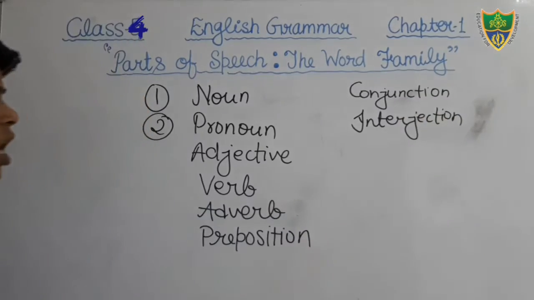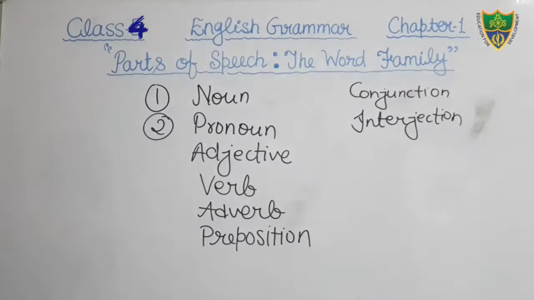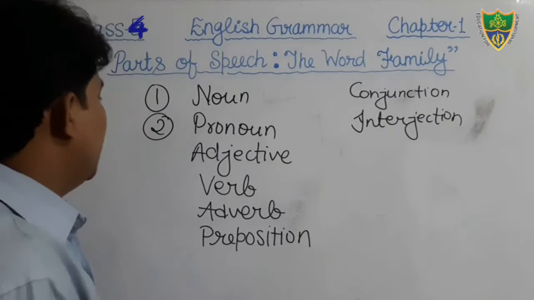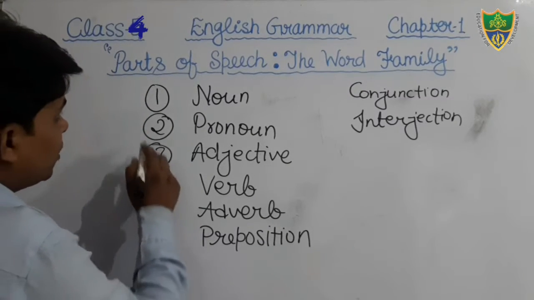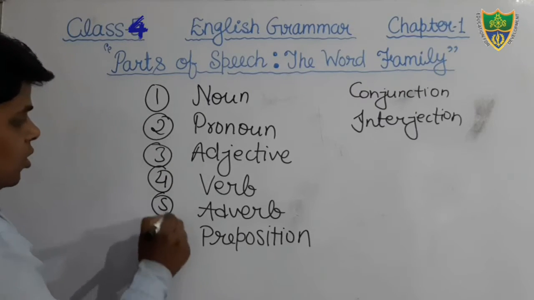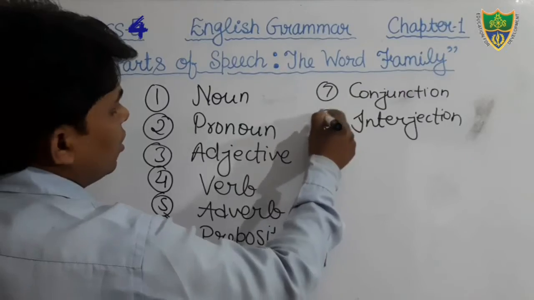Okay students, these are the 8 parts of speech in English. Noun, pronoun, adjective, verb, adverb, preposition, conjunction, and interjection. So these are the 8 parts of speech. How many parts of speech are these? 8. You can see 6, 7, and 8.